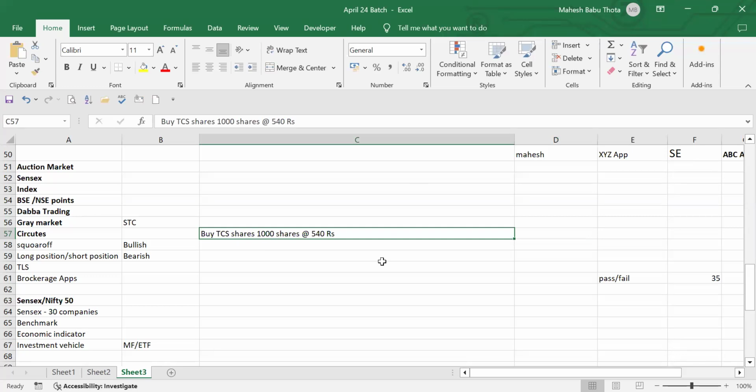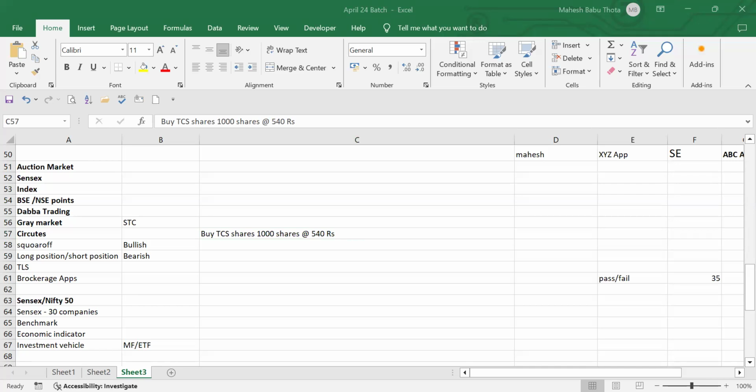If I expect that prices of these purchased securities will go up, then that is called taking a long position.